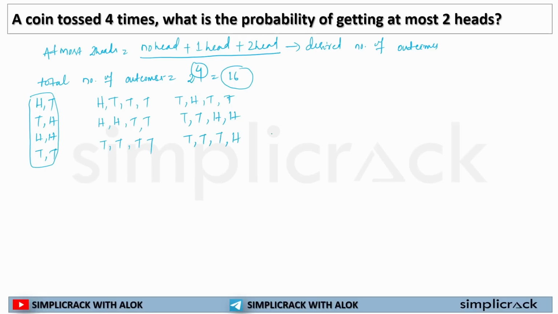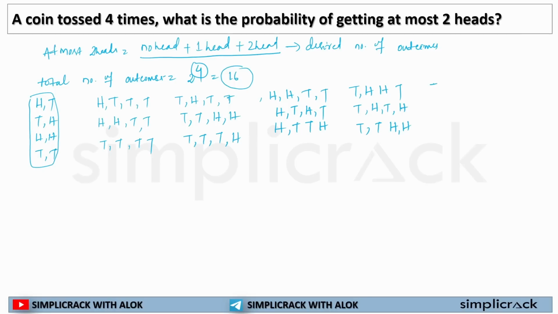You are tossing the coin 4 times, so these are the probable outcomes you may get. Now, no head, now two heads: head, head, tail, tail, head, tail, head, tail, head, tail, tail, head. Or this can be written as tail, head, head, tail, tail, head, tail, head, tail, tail, head, head. So all the possible outcomes have been written down.